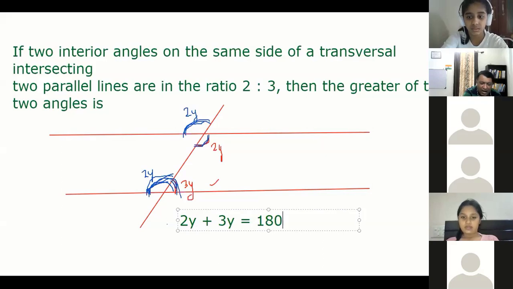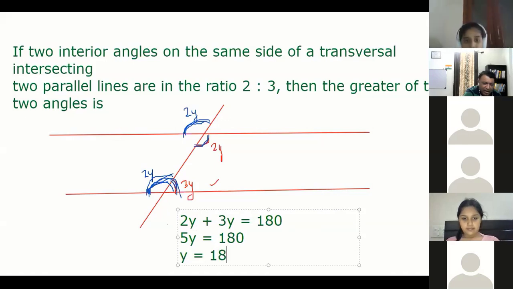Sir, 5y is 180. Y is 180 by 5, which is 36 degrees. Y is 36 degrees, correct?